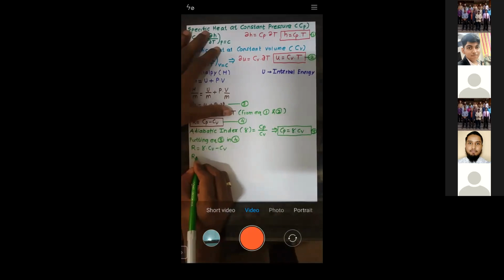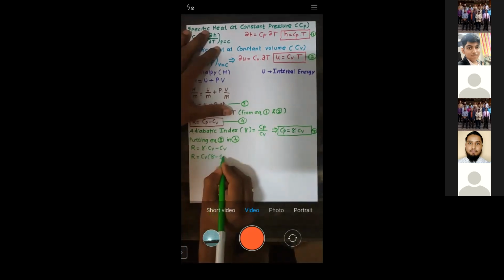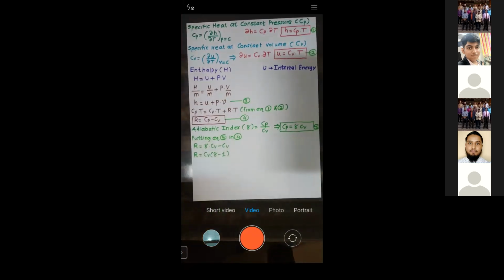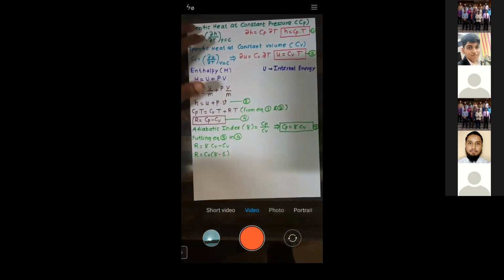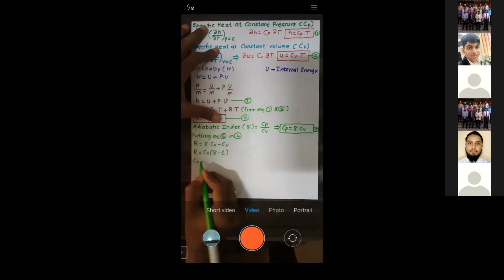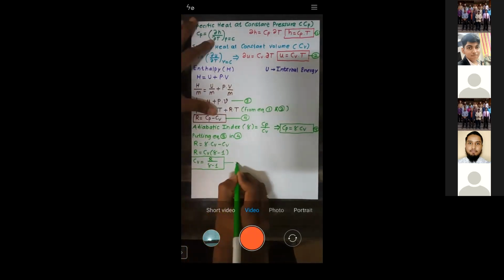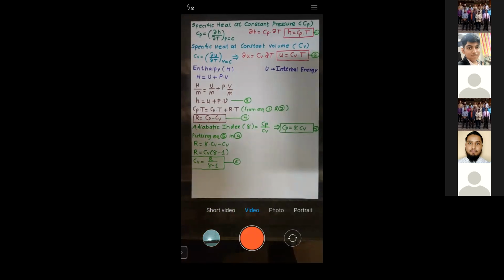R is equal to Cv, I will take it common, gamma minus 1. From this, we get the value of Cv as R upon gamma minus 1. So let us call this equation number 6. The value of Cv is R upon gamma minus 1.